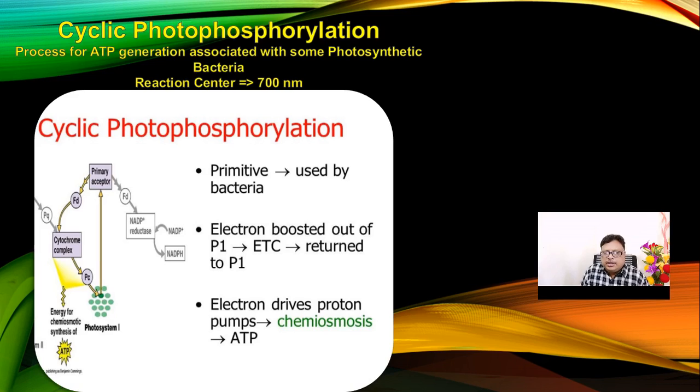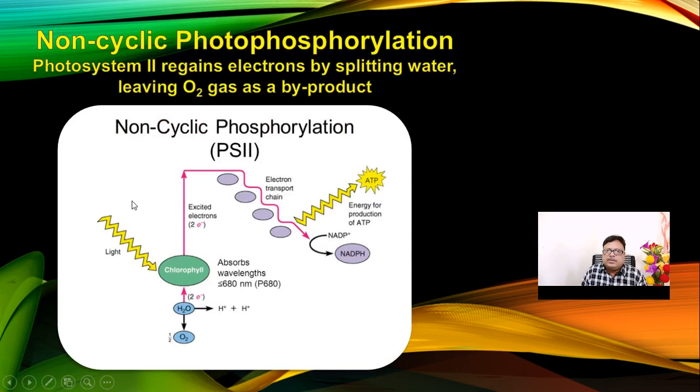Now, in the case of photosystem 1, it is called cyclic photophosphorylation, where the electron which is excited, after leaving the primary ferredoxin, goes to the cytochrome complex, and again it is regained by photosystem 1. That is the cyclic pathway. That's why it is called photosystem 1, that is cyclic.